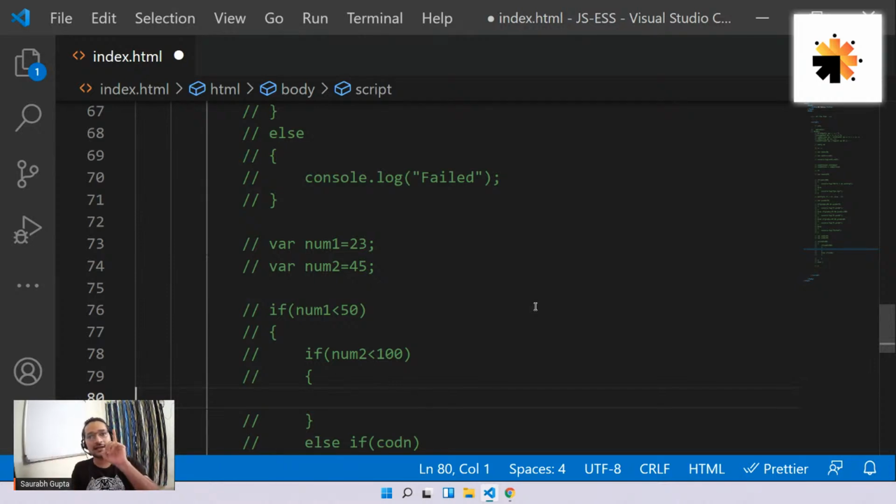There is one last conditional statement that I'll tell you about, but I want you guys to research it first. Tomorrow I'll ask you about that. The last concept of conditional statement left is switch case. I want you guys to tell me about it tomorrow, not today. For all the new people who have understood this, read about switch case and tell me about it tomorrow. Why am I not doing it now? Because we don't have a lot of days and we still have to reach our project, right? So that is one thing: switch case. I want you guys to research and tell me about that tomorrow. Is that clear, everyone? I hope that's fine.